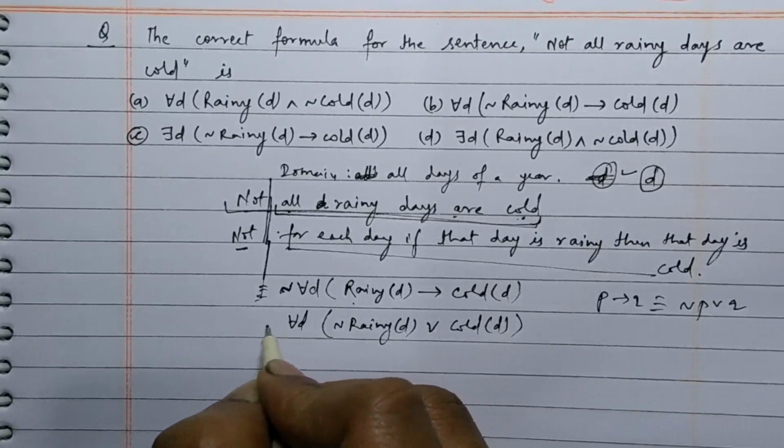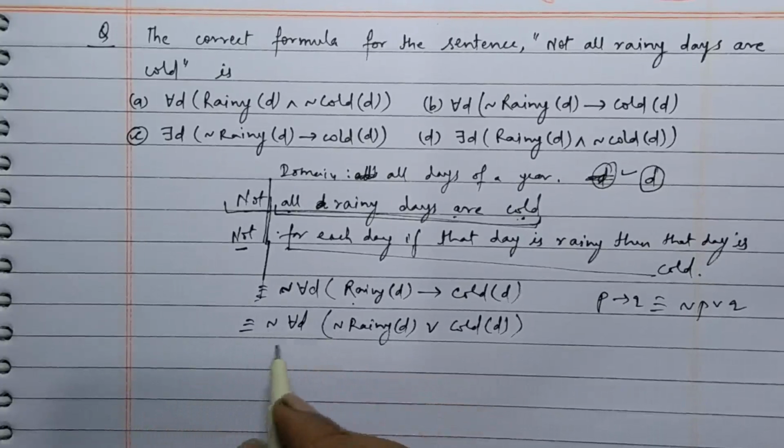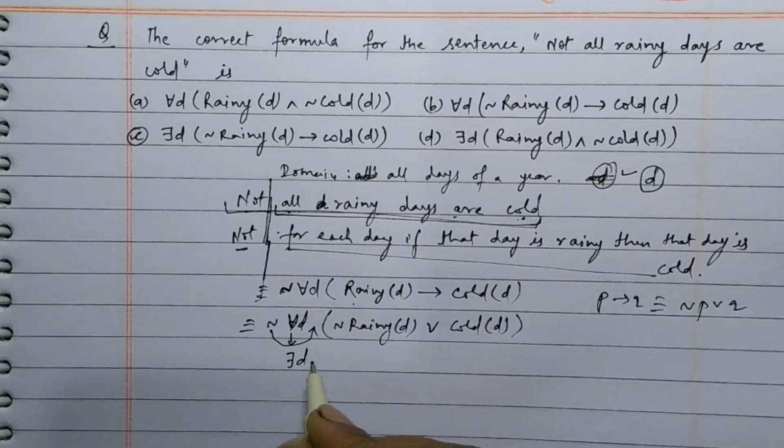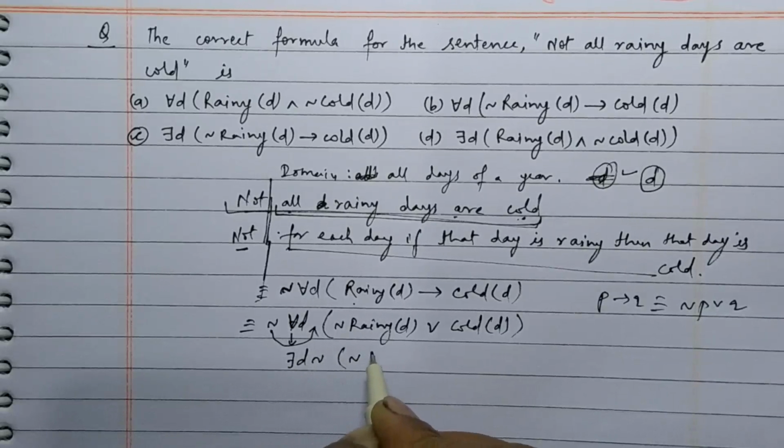For all d, not. Now this not will be transferred to this place, and this for all will be converted to there exists d, not, again not rainy.